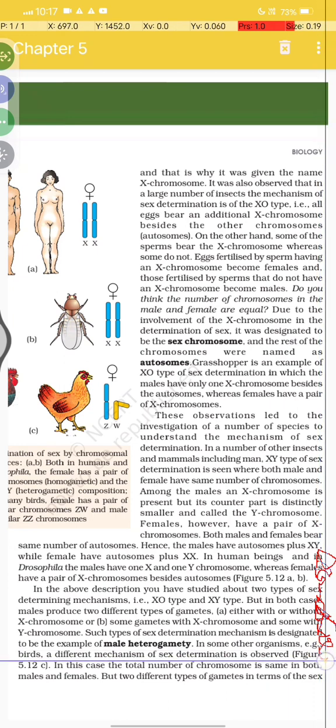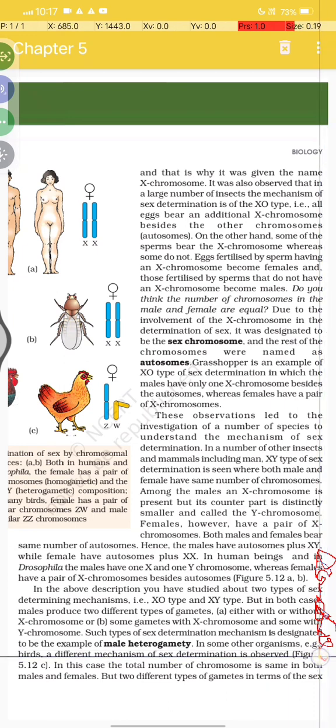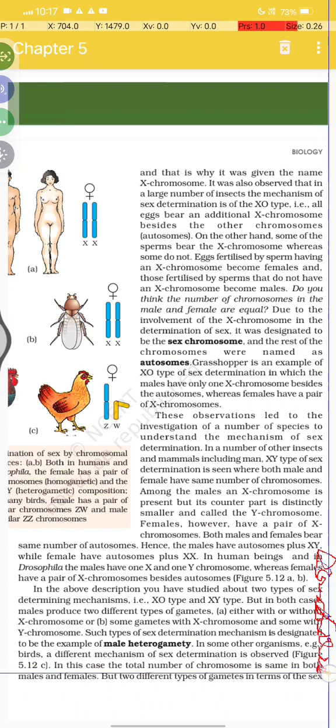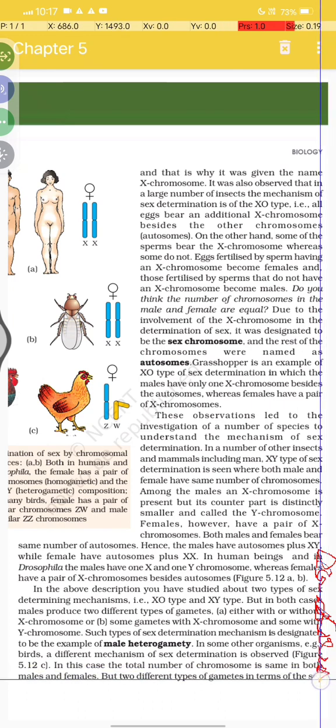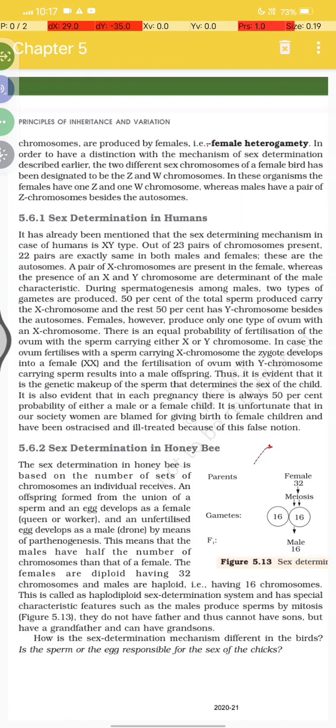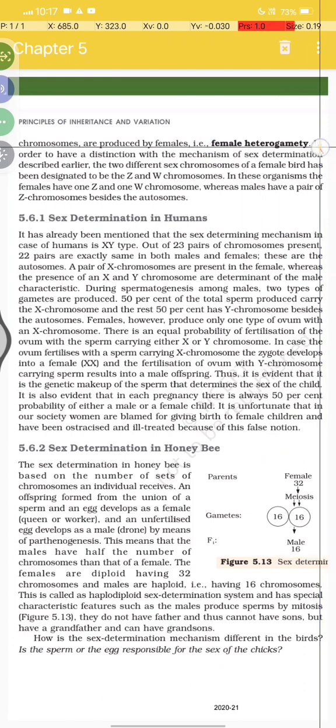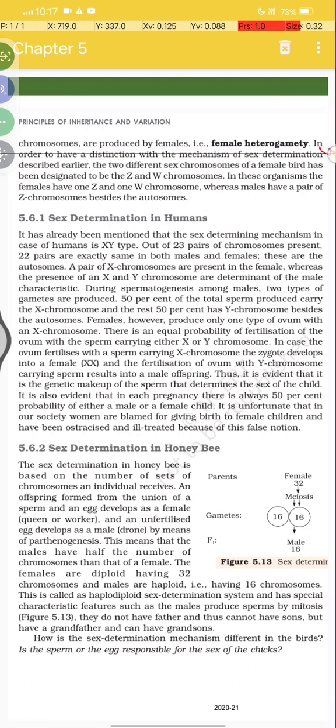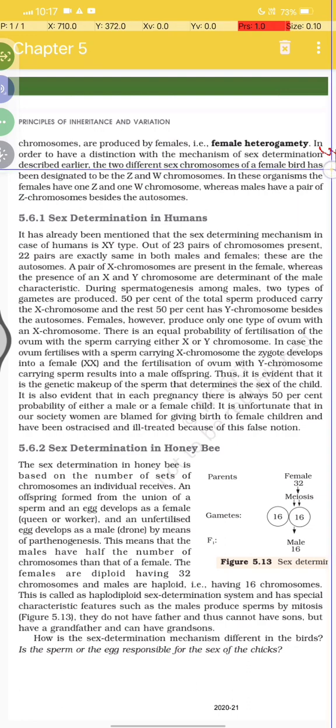In other organisms, for example birds, a different mechanism of sex determination is observed, figure 5.12. In this case the total number of chromosomes is the same in both male and female, but two different types of gametes in terms of sex chromosomes are produced by the female, that is female heterogamety, in order to have a distinction from the mechanism described earlier.